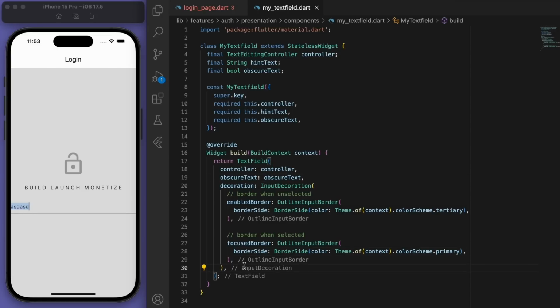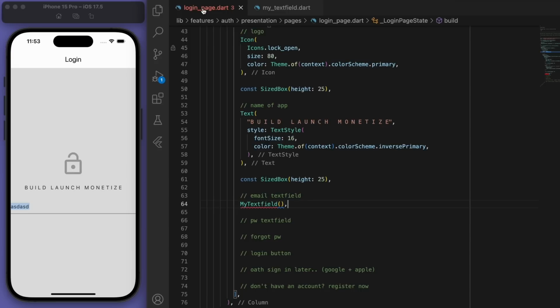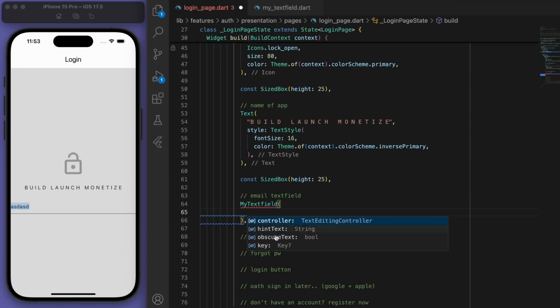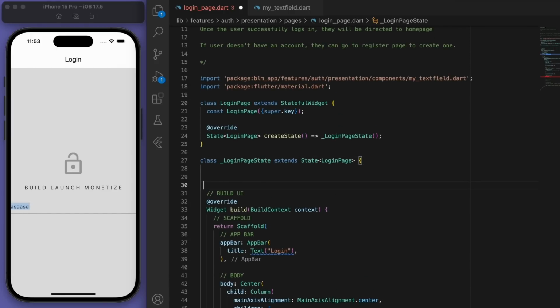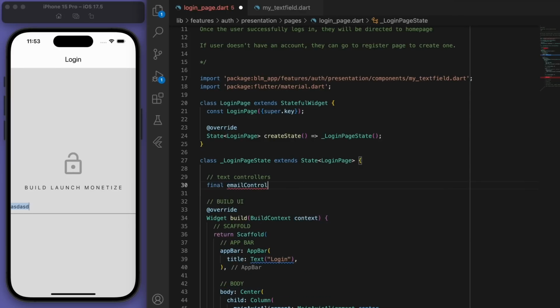And just to see what this looks like, let's come back to the login page. You can see it's got a red squiggle, so I'm going to just fill out all of these things. And the first thing is I need to actually have a text controller at the top. So let's create these, one for email and one for password.